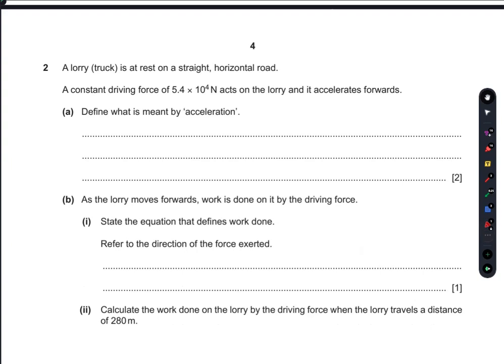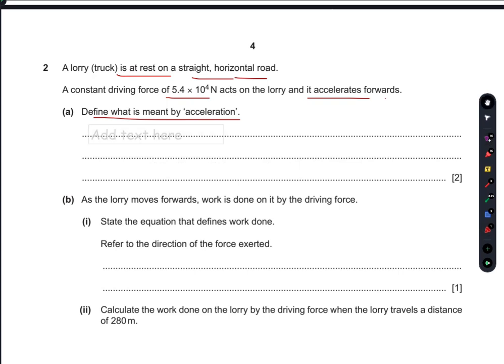Question number 2 is a lorry truck at rest on a straight horizontal road. A constant driving force of 5.4 times 10 to the power 4 newtons acts on the lorry and it accelerates forward. Describe what is meant by acceleration. Acceleration is defined as the rate of change of velocity. So that's the simplest answer you have to write.